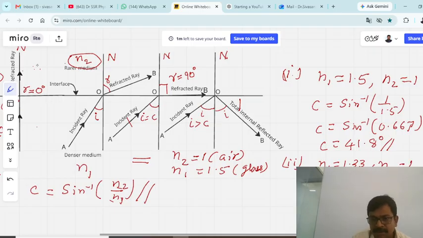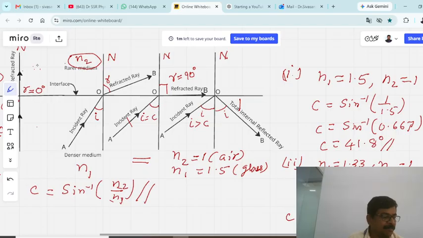If you work it out, C is equal to sine inverse of 1 by 1.33, which is 0.751, and this value you get as something like 48.6 degrees. So this is the critical angle for the water to air medium.